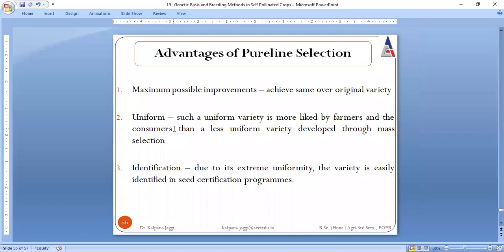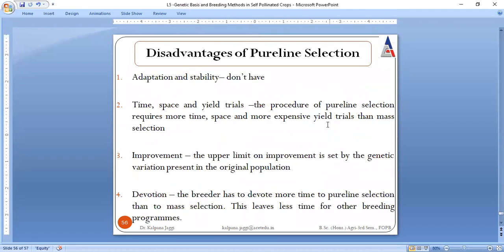What are the advantages in this pure line selection? Maximum improvements can be made over the original variety, and they are going to be more liked by farmers. And identification is all on the basis of extreme uniformity. But there are disadvantages, like adaptation and stability are no more present in such pure lines. It is too time consuming, space acquiring, and we need to conduct yield trials which are very expensive, even more than mass selection, because here I told you the number of trials we are conducting.